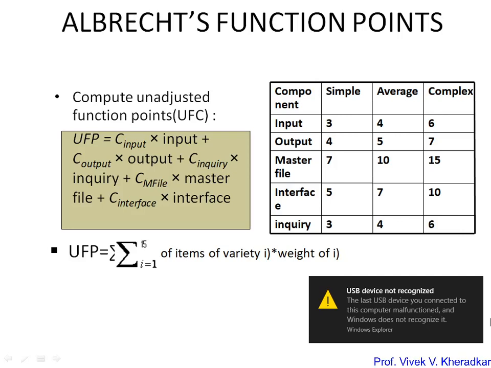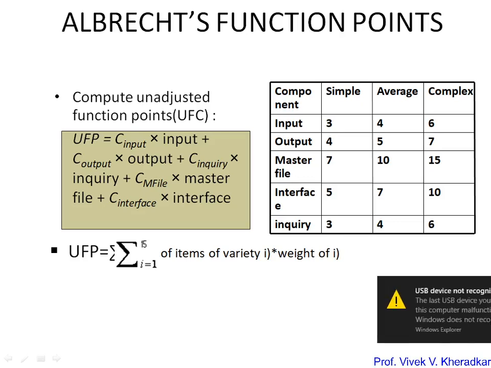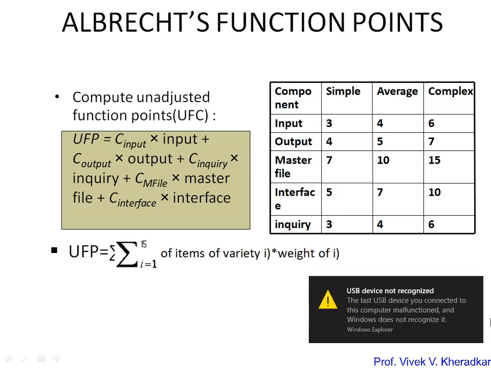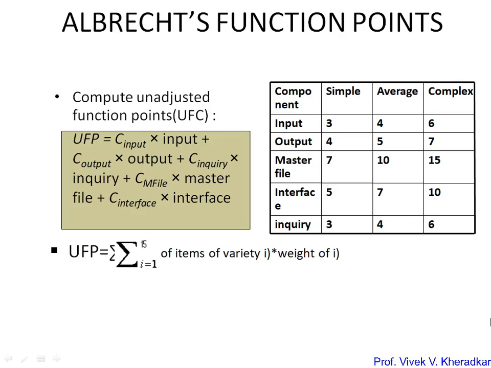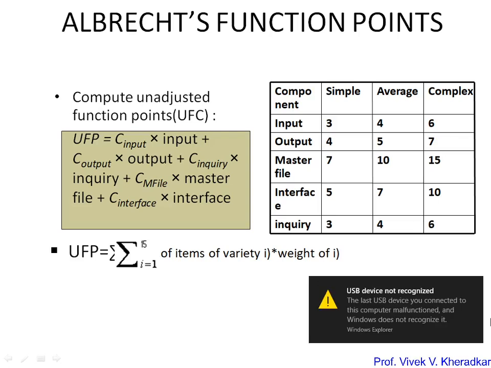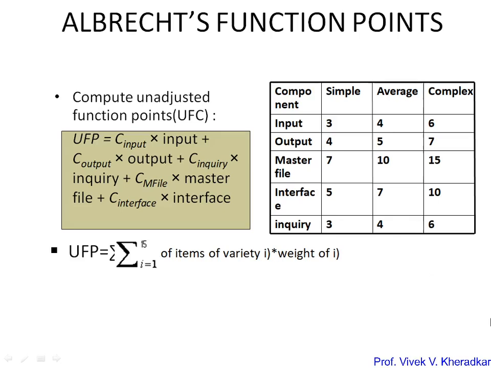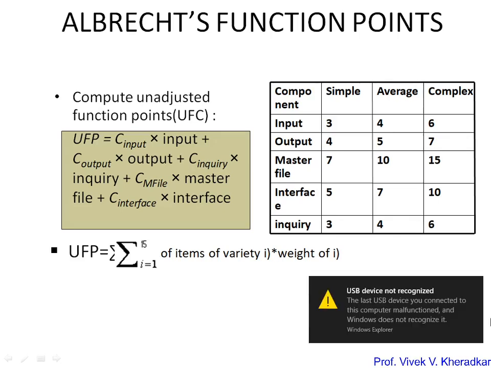So this is an example. Once you compute the components, which are input, output, master file, interface and inquiry, we have to compute the complexity in terms of simple, average and complex. Once you identify this table, then we calculate the unadjusted function count, UFC. UFC is equal to C input times input plus C output times output plus C inquiry times inquiry plus C master file times master file plus C interface times interface. So in short, UFP, the unadjusted function point, is equal to the sum over i equals 1 to 15 of the atoms of variety i times the weight of i.